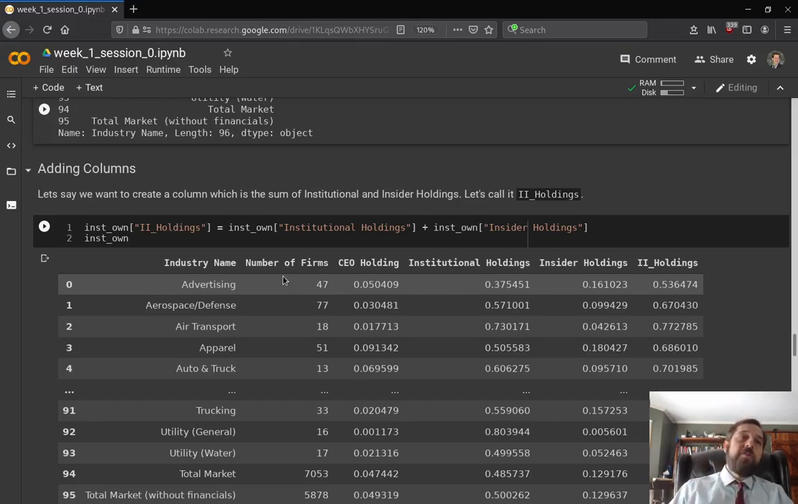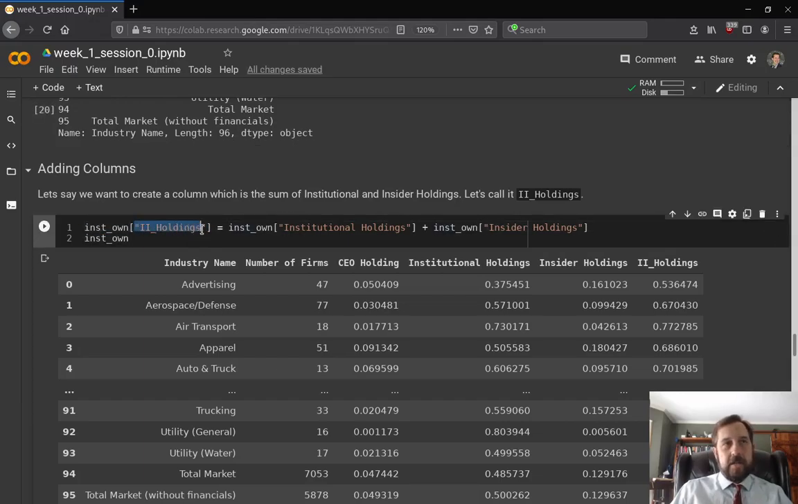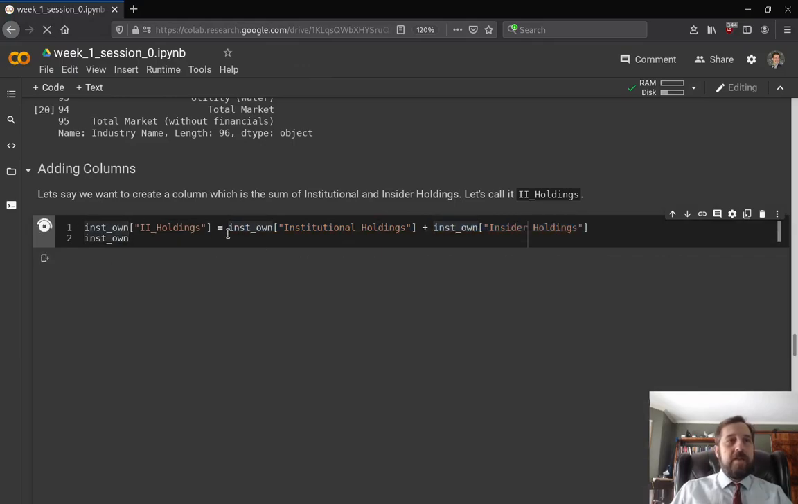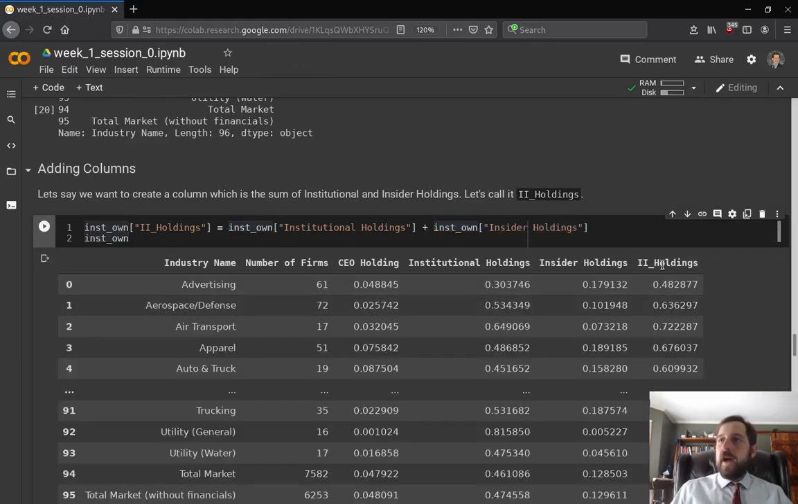So what we can do is create a new column. To create a new column, all we have to do is give it a name. So here's our institutional ownership, and this isn't selecting a column because this column doesn't exist. This will create the column. And then we set this equal to the sum of these two columns. We can go ahead and run that, and we get II holdings, which is the sum of these two. So we can create new columns easily.